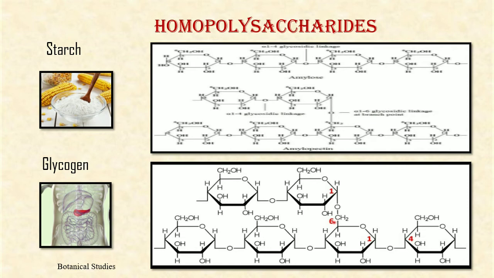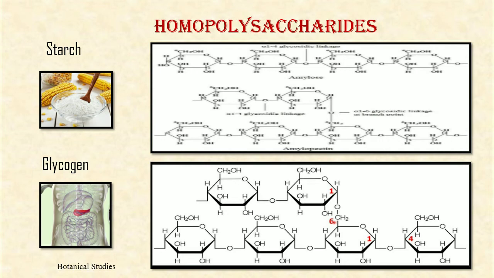Amylopectin consists of a large number of glucose units, that is 2000 to 2 lakhs. Besides a straight chain, it bears several side chains which are branched further with alpha 1,6 glucosidic linkage. Glycogen is the polysaccharide food reserve of animals, bacteria and fungi. Glycogen is popularly called animal starch. Glycogen is mainly stored in the liver and muscles. This polysaccharide gives a reddish color with iodine. Chemically, it is similar to starch.